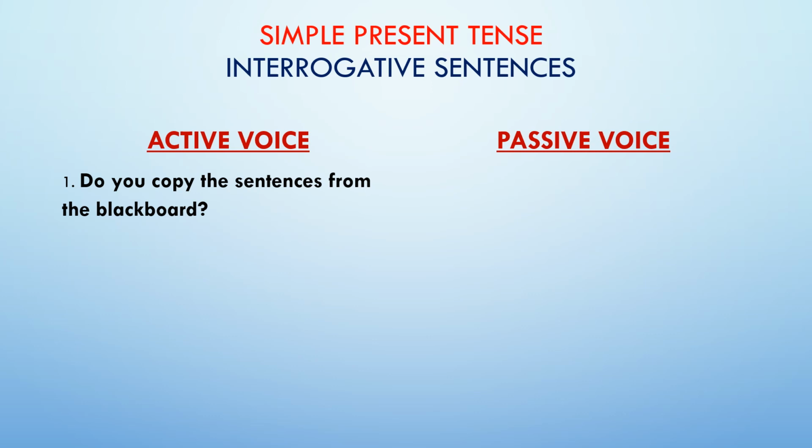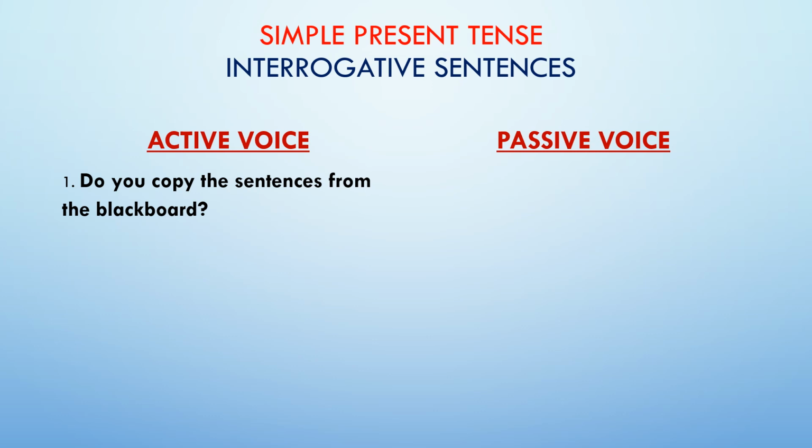So our sentence, do you copy the sentences from the blackboard? This is our question in active voice. As I had told before, asking a question with what gets you the object. So when you ask a question with what to this sentence, your object becomes the sentences. Now the sentences is plural, so our verb will be are.